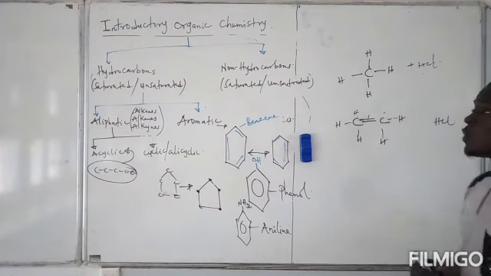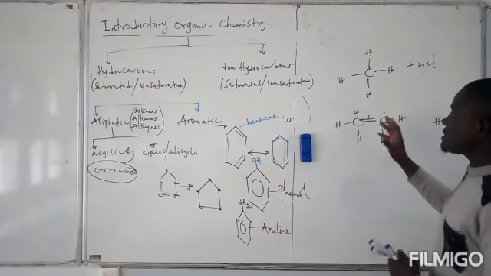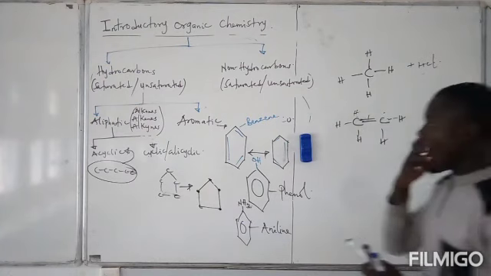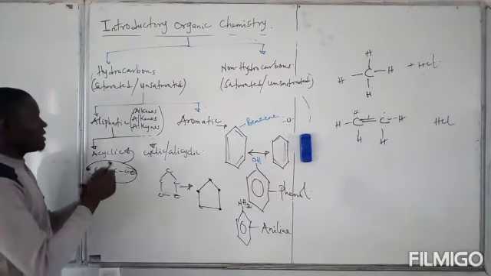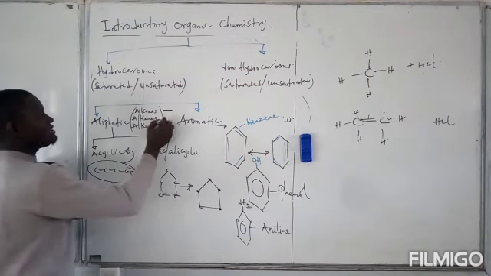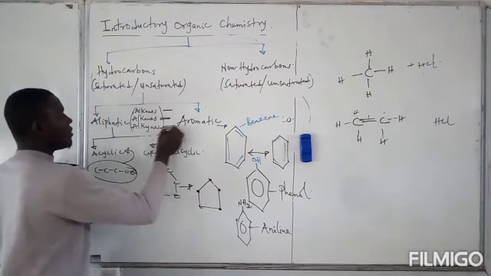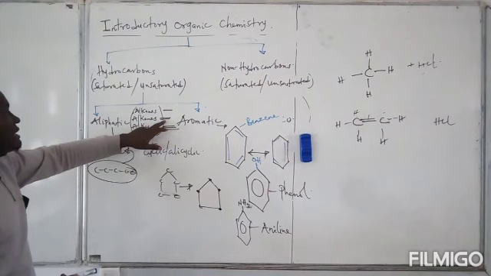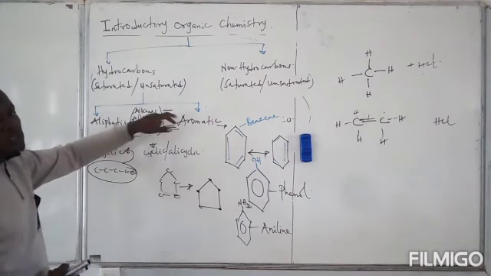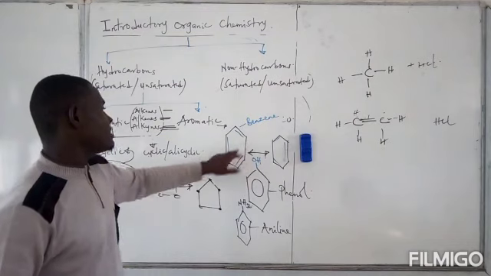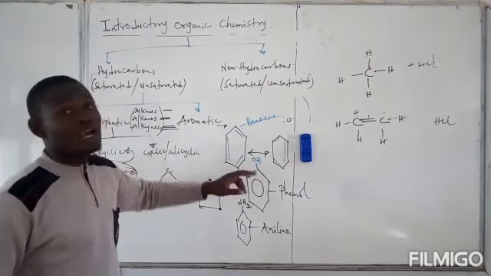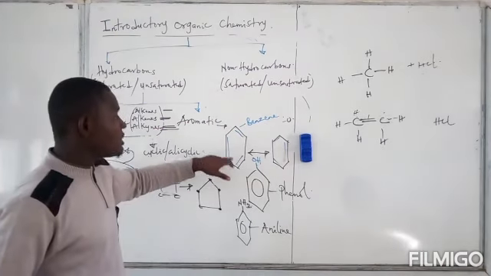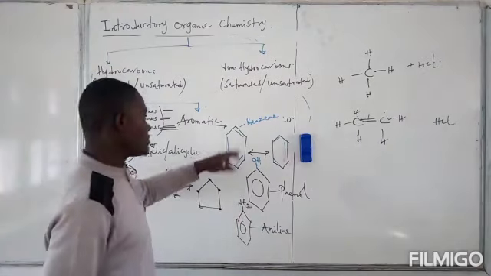For my explanation, we will conclude that saturated hydrocarbons are usually single bond, and unsaturated hydrocarbons are multiple bond. So among these aliphatic hydrocarbons that I've mentioned here, alkanes are usually single bonds, alkenes are double bonds, and alkynes are what? Multiple bonds. So this means that among all these, only alkane is saturated, alkene is unsaturated, and alkyne is what? Even more unsaturated. Let us also look at benzene. Benzene has a double bond here, a double bond here, a double bond here. So it has 3 double bonds. It means that benzene is what? Highly unsaturated, because we have 3 double bonds, which means we have about 6 bonds.